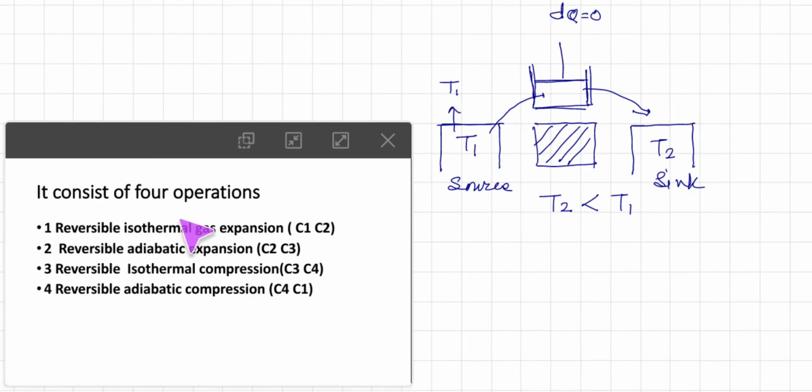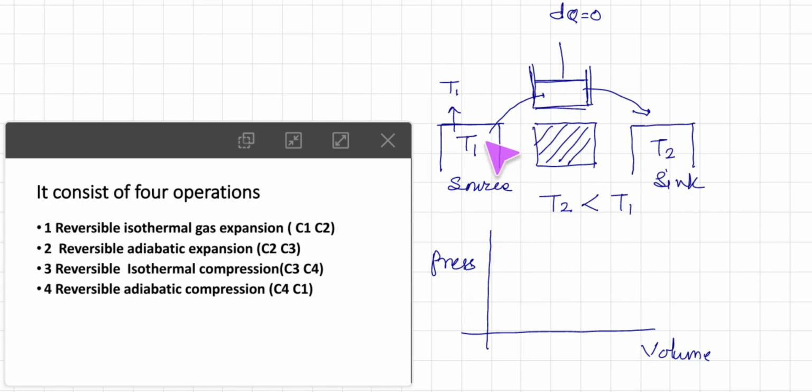Now it consists of 4 operations. Remember that when we study this Carnot cycle, here it is volume and here it is pressure. Initially, we are going to keep this system on a heat source, and obviously heat will be transferred from source to system and its temperature will increase.